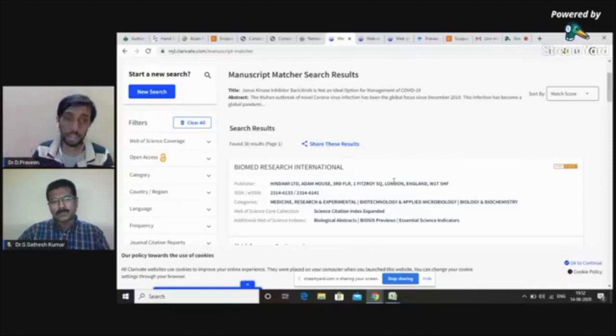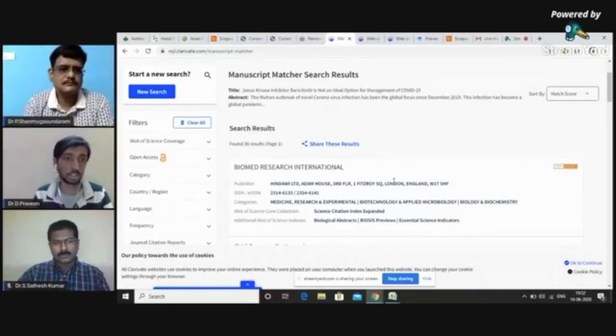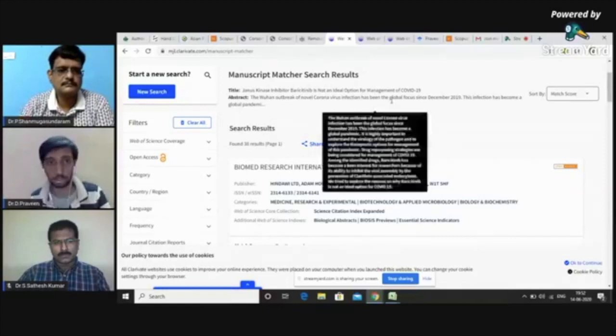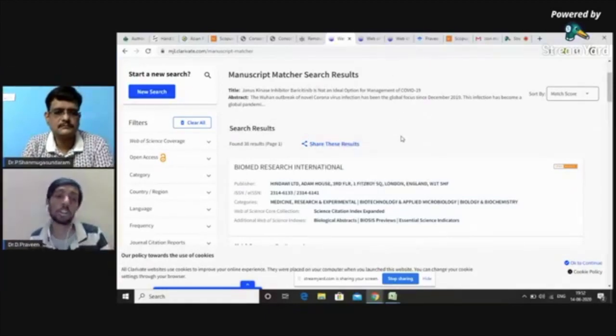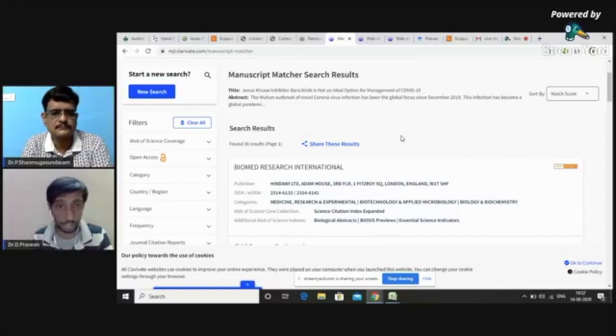When you have done quality research or written a quality paper, either a meta-analysis or a systematic review, you can use this software to find out the suitable journal. Similar to Web of Science, some publishers like Elsevier, Wiley Online, MDPI, Springer, Taylor & Francis, etc., have their own journal finders. You can also try those.